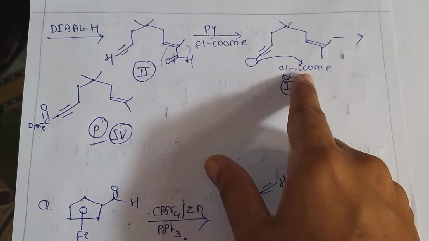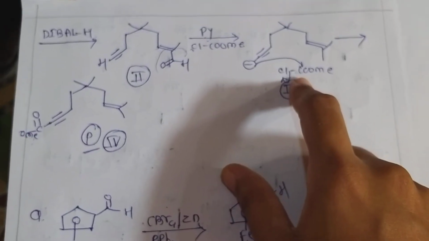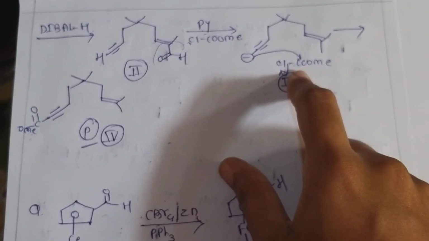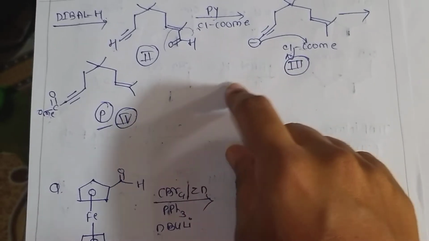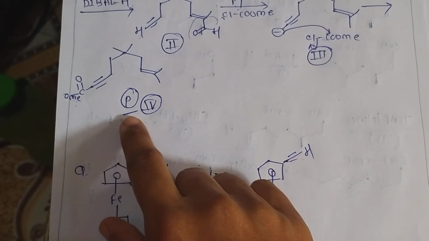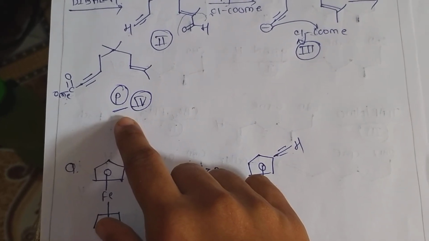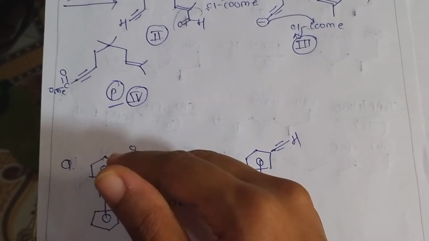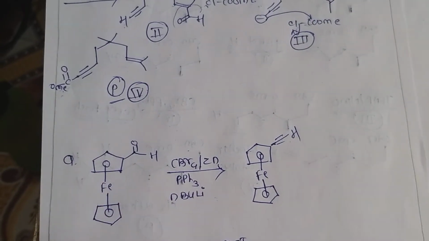It will attack the electron deficient carbon atom, that is the electrophilic carbon atom, and with removal of chlorine, formation of our final product P. This is the step by step mechanism or step by step answer for the product.